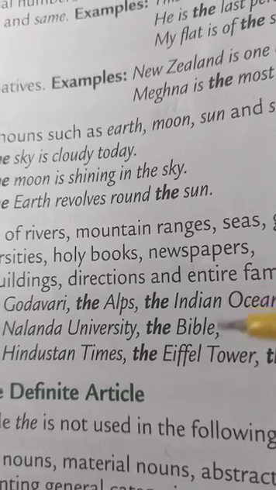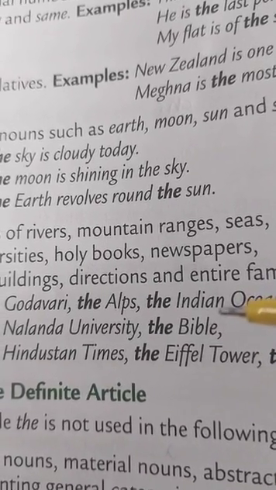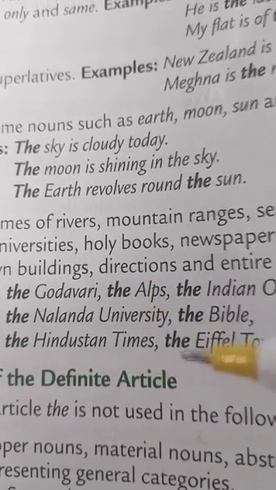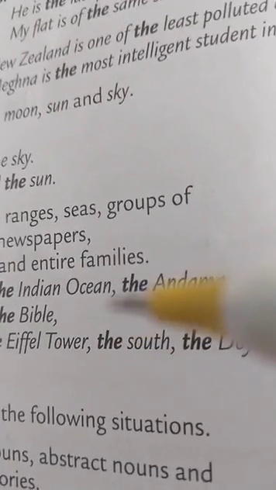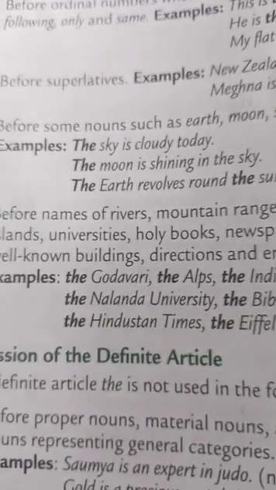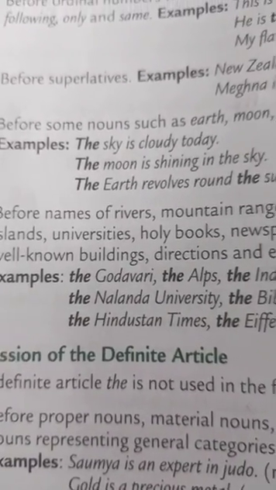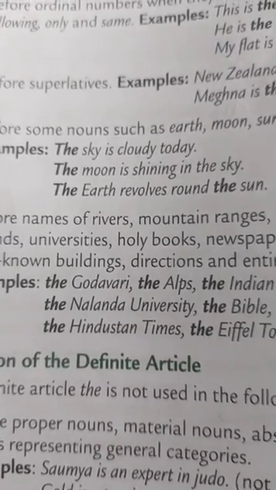Okay, so the Nalanda University, the Bible is the name of a holy book. Then the Hindustan Times, it is the name of a newspaper. The Eiffel Tower, it is the name of a famous, well-known building. Okay, before directions like the south, the east, the west. Okay, so we use article the before these nouns as well.